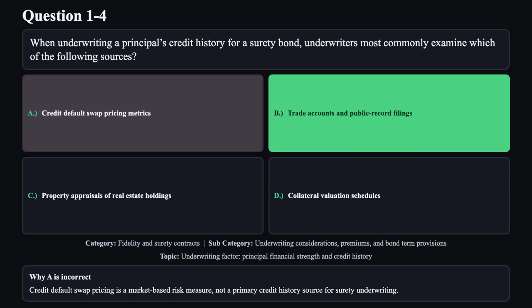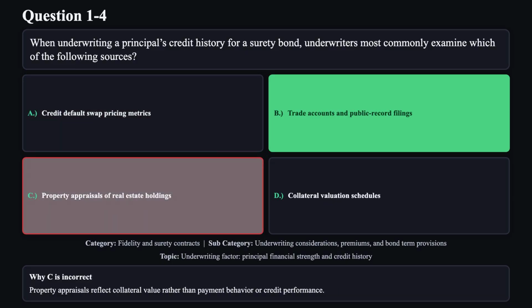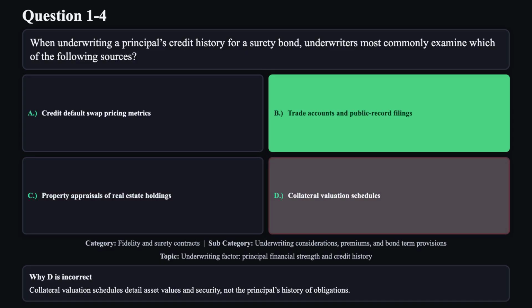Reason A is not correct. Credit default swap pricing is a market-based risk measure, not a primary credit history source for surety underwriting. Reason C is not correct. Property appraisals reflect collateral value rather than payment behavior or credit performance. Reason D is not correct. Collateral valuation schedules detail asset values and security, not the principal's history of obligations.